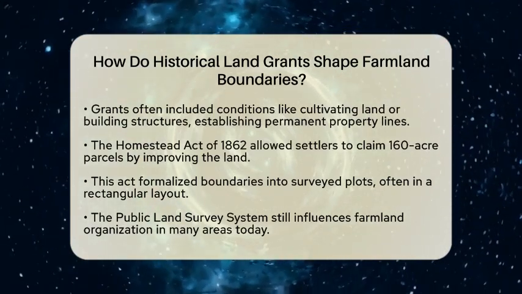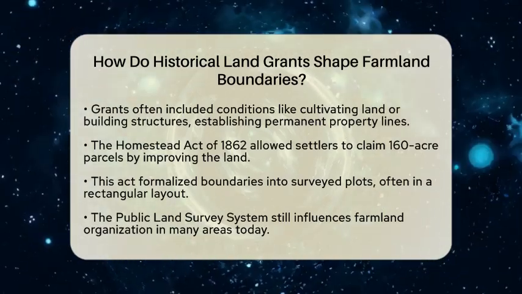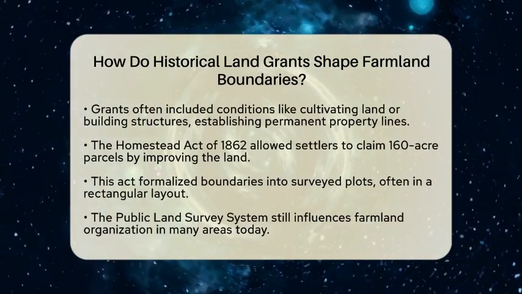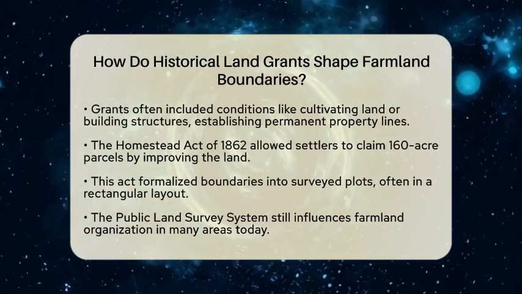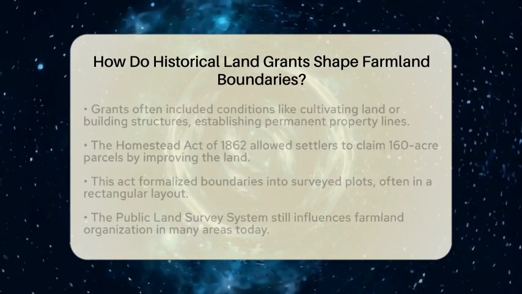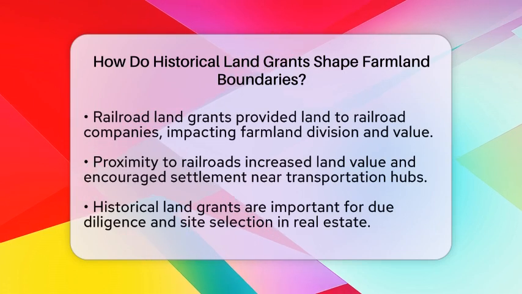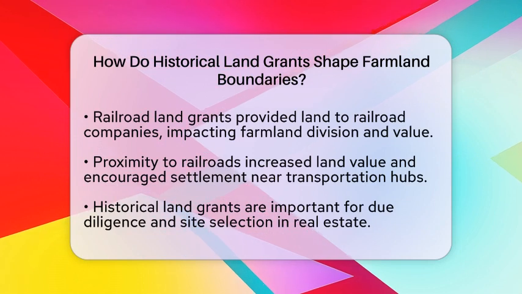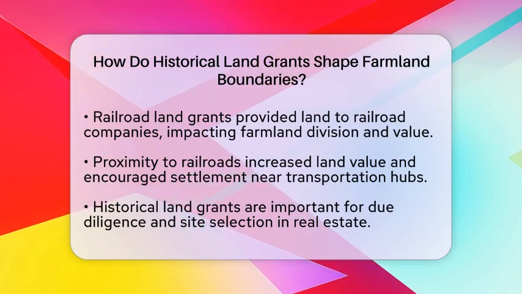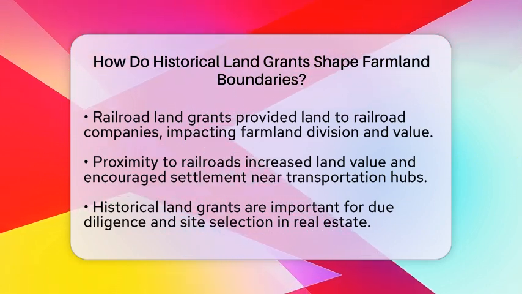Railroad land grants also had a significant impact. These grants provided large tracts of land adjacent to rail lines to railroad companies. The companies then sold smaller parcels to farmers. This proximity to railroads increased land value and encouraged settlement near transportation hubs, which affected how farmland was divided.